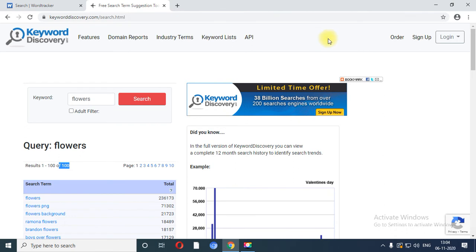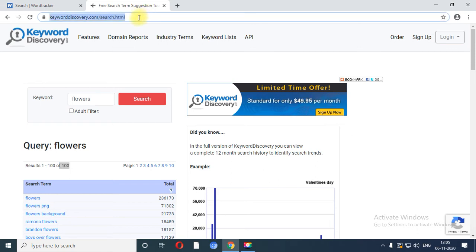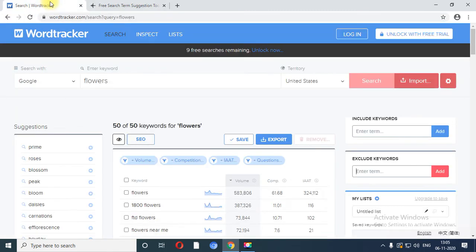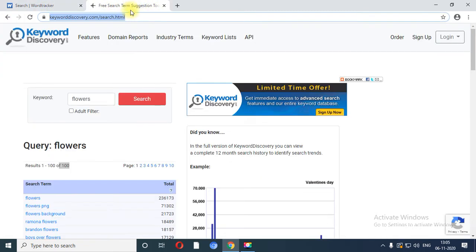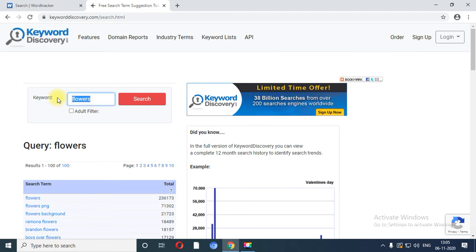So in this particular keyword research tool, suppose it is asked in the exam to write any two keyword research tools. We have already taken one, Wordtracker, and another is called Keyword Discovery. From the output you are able to mention that when you use Keyword Discovery, it will produce approximately 100 results based on a particular keyword.